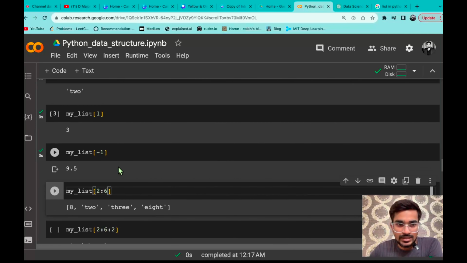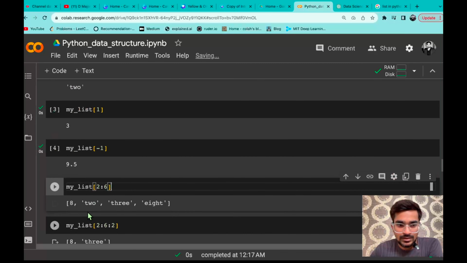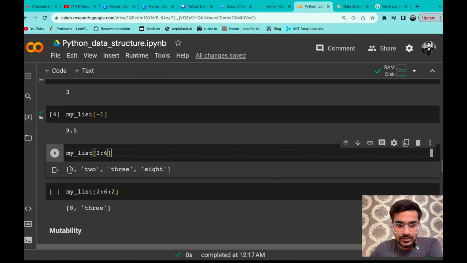Just the difference is that in a string you have all the characters in a word considered as elements, and here, instead of characters, you have different data types. It can be an integer, a string, or a float, and all those values are separated by a comma. So these are the elements of that list.